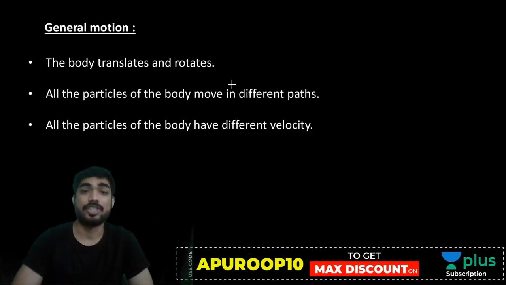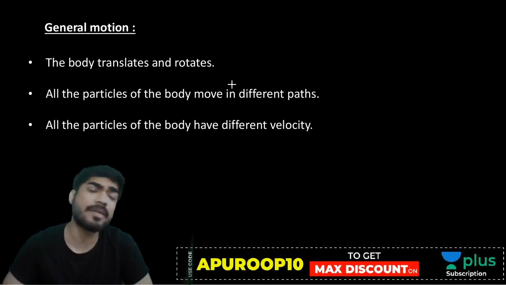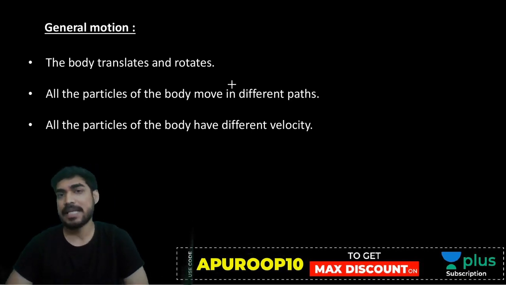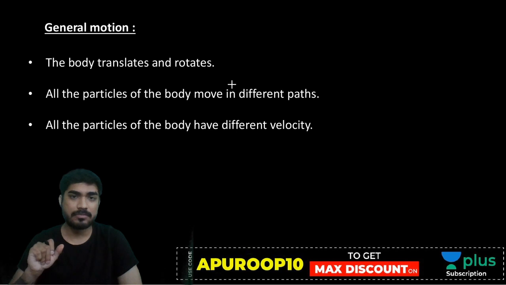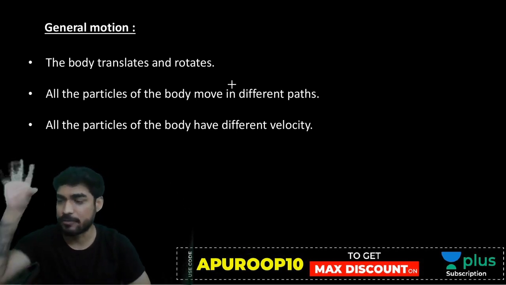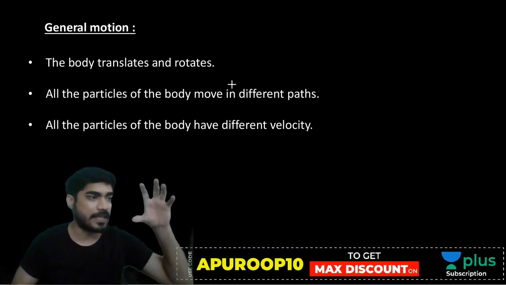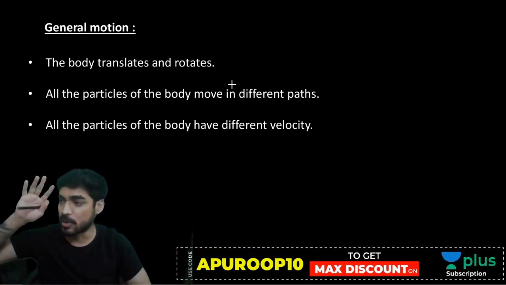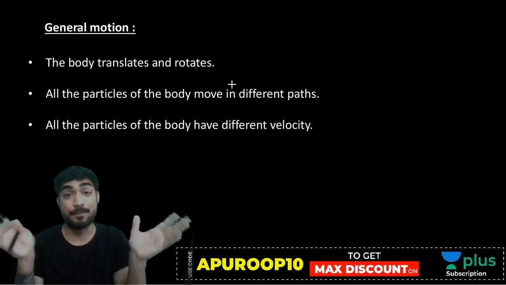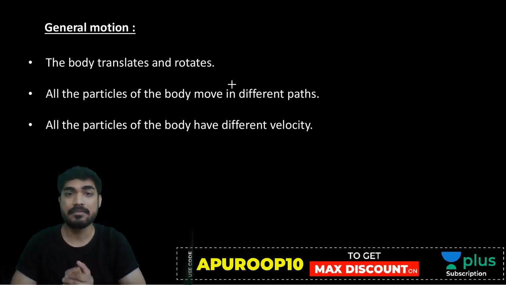Chalo. General motion. Now what do we mean by general motion, beta? See, general motion means there is neither pure translation nor pure rotation. We can't say that there is only translation, and we can't say that there is only rotation. There are both. There is translation as well as rotation. Both are happening. Translation is also happening.